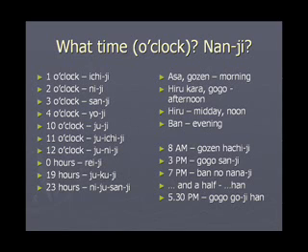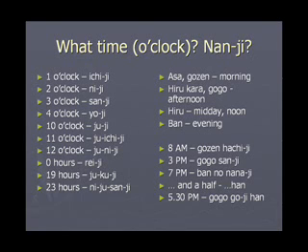Asa or Gozen is used for referring to morning or AM. 12 noon, that is midday, is known as Hiru. Hiru Kara or Gogo is used for referring to the PM. Ban is the name for evening. 8 AM will be referred as Gozen Hachiji. 3 PM may be referred as Gogo Sanji. 7 PM may be referred as Ban no Nanaji.